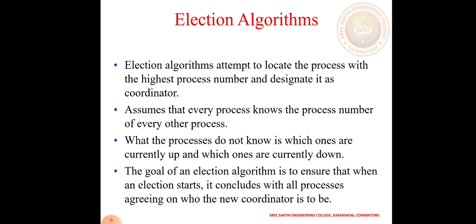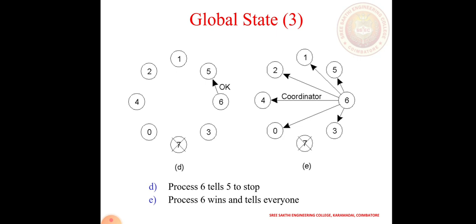Election algorithm. The election algorithm attempts to locate the process with the highest process number and designate it as the coordinator, assuming that every process knows the process number of every other process. What the processes do not know is which ones are currently up and which ones are currently down. The goal of an election algorithm is to ensure that when an election starts, it concludes with all processes agreeing on the new coordinator to be elected. That means a global state.